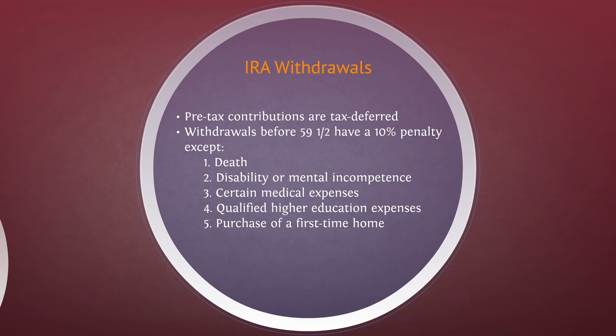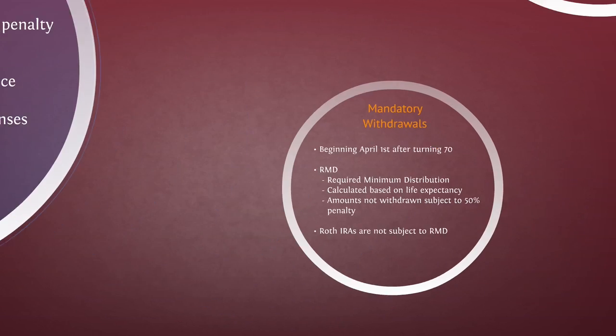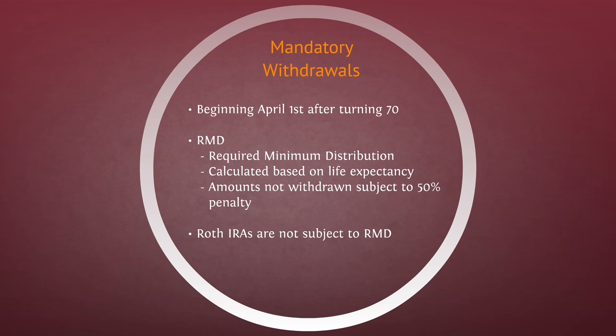IRA withdrawals are penalized at 10% if you're under 59 and a half years old, with the following exceptions: death, certain medical expenses, and other types of exceptions. Mandatory withdrawals must be made by April 1st after you turn 70 years old.